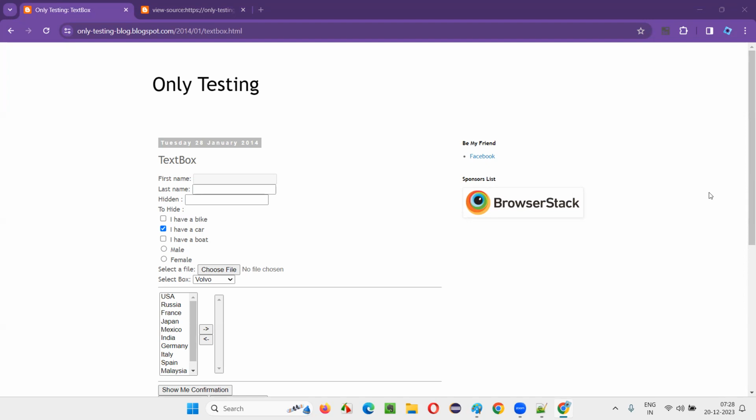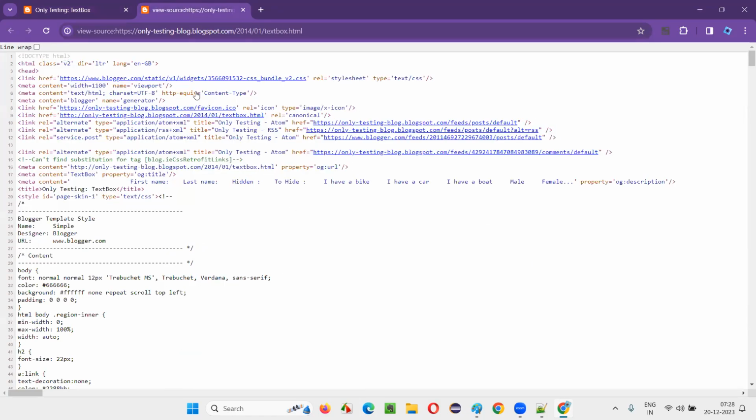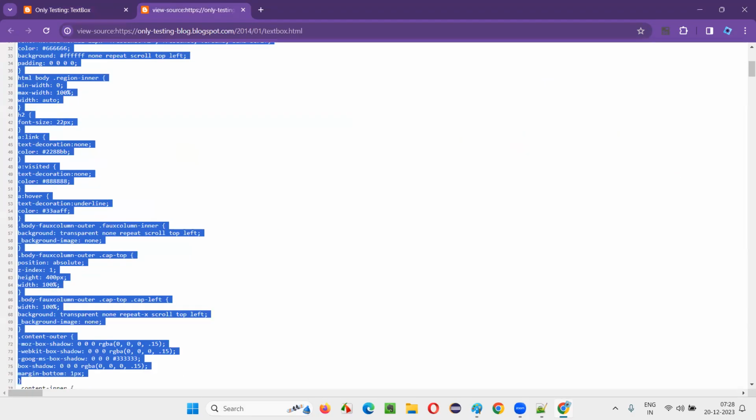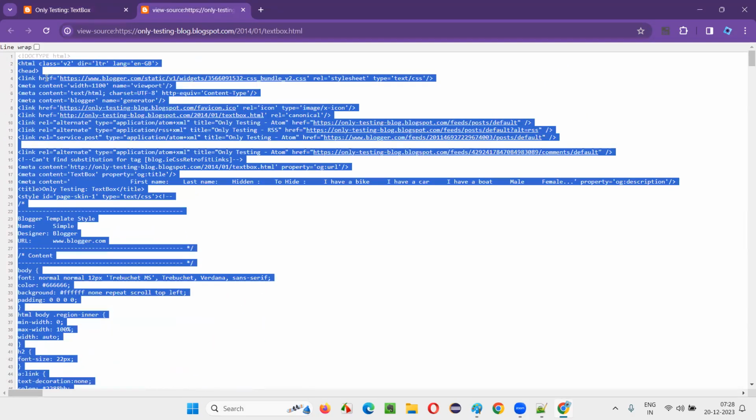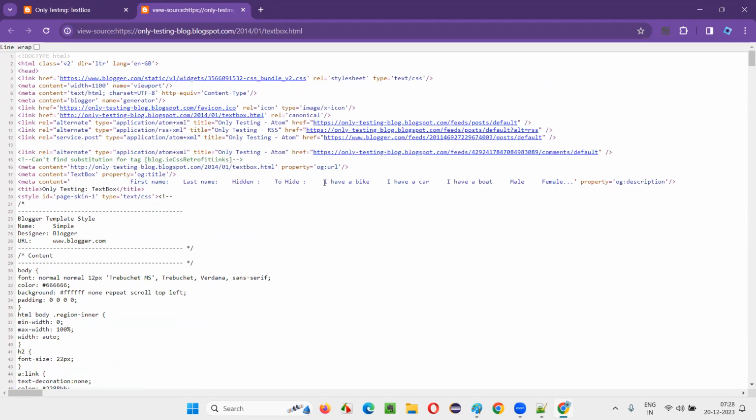For now, we are just trying to learn HTML. That's the direction I'm going, so don't worry about that. Don't think too much. It's okay to think, but that level is not required at this moment. If you can read this code and understand it, that is more than enough.